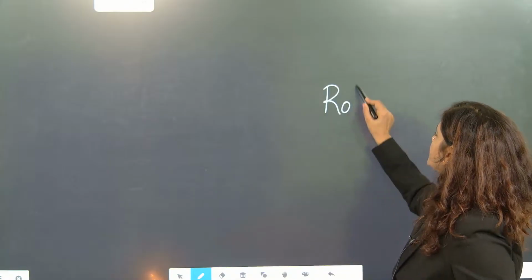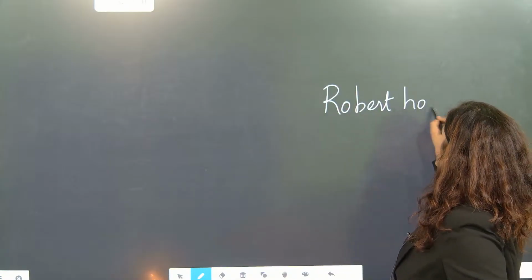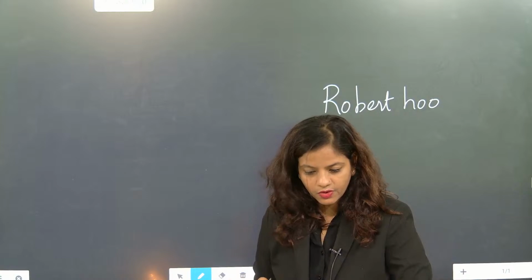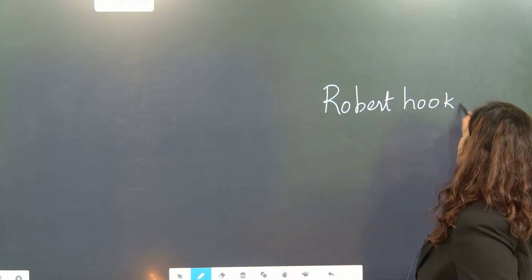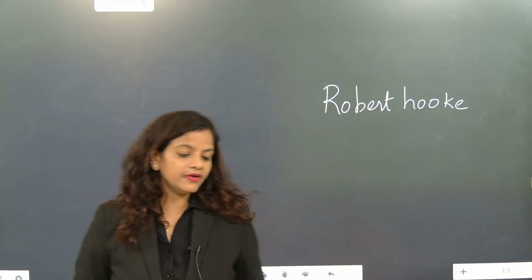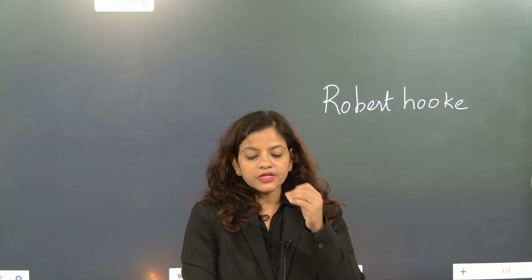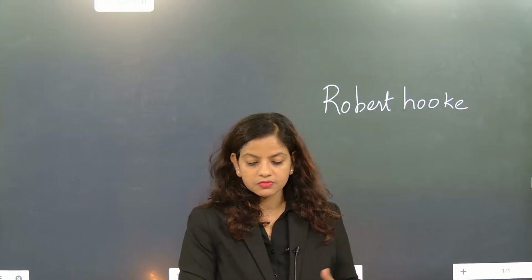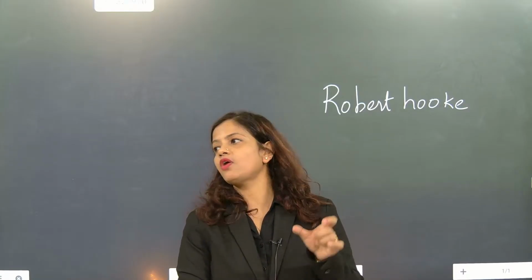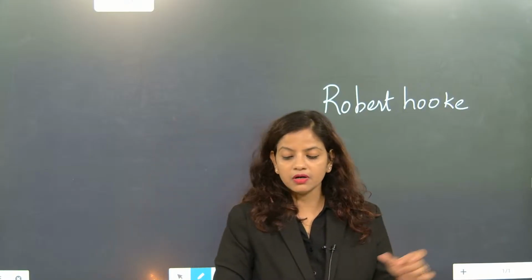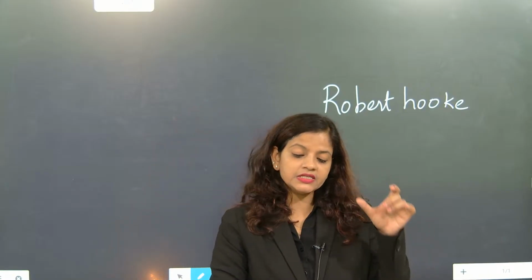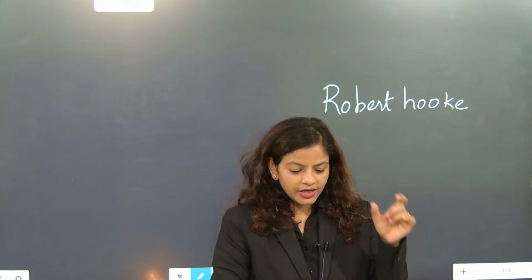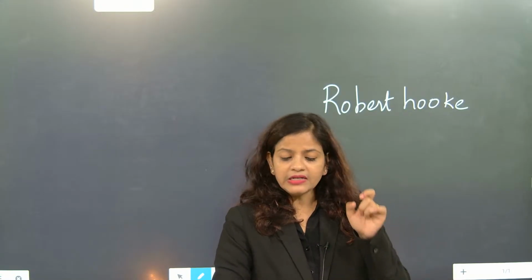Robert Hooke, absolutely correct. Robert Hooke is the one who proposed the name. So when somebody asks you the spelling, you don't make a mistake. Okay. So Robert Hooke is the correct answer. Now next question. If somebody asks you, what is the name of the scientist? Anton van Leeuwenhoek. This is the name of the scientist. He is the Dutch microscopist.